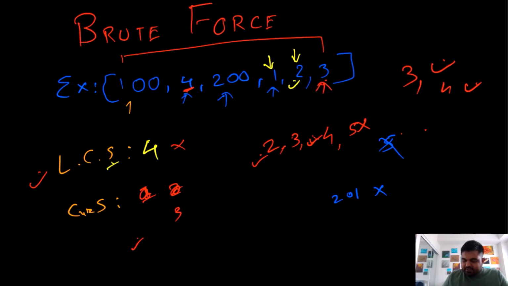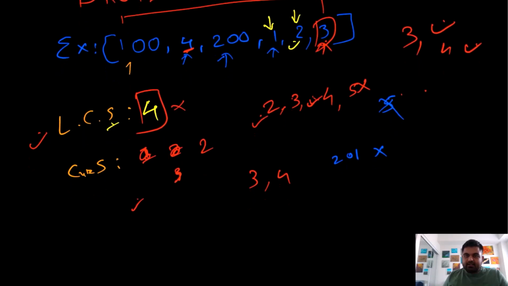And now we again check for this value number 3. So for value number 3, 4 also exists, which means that this value would become 2 for this value number 3, but we won't update, and in the end we are going to return this 4. So this is our brute force approach. This solution works, we get the desired answer. The thing is, we get the desired answer at a very bad cost.